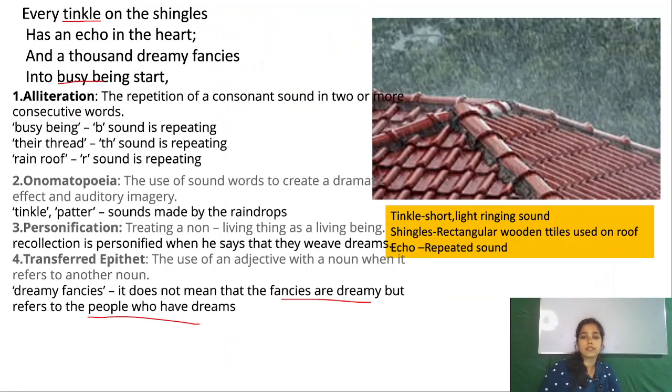Now let's see the second. Every tinkle on the shingles has an echo in the heart, and the 1,000 dreamy fancies into busy being start. Okay. Shingles a, heart b, because shingles and heart is not same. Fancies, shingles, heart किसी से भी नहीं similar नहीं है, so this is c. Start, heart, start, so we can put here b. Okay.